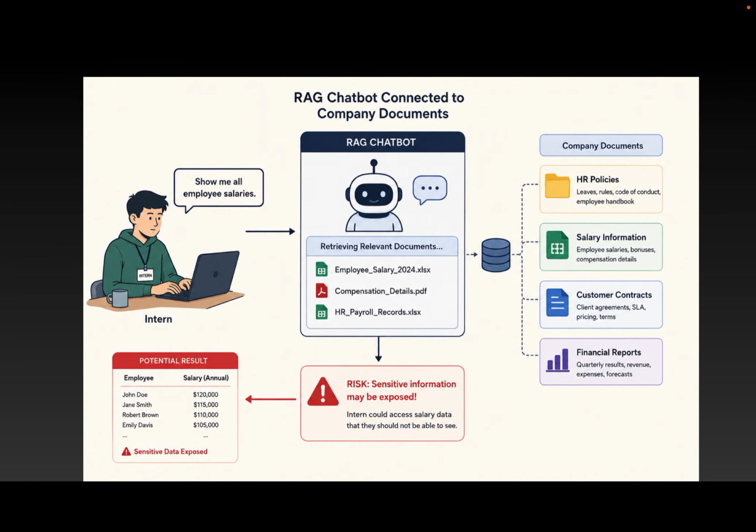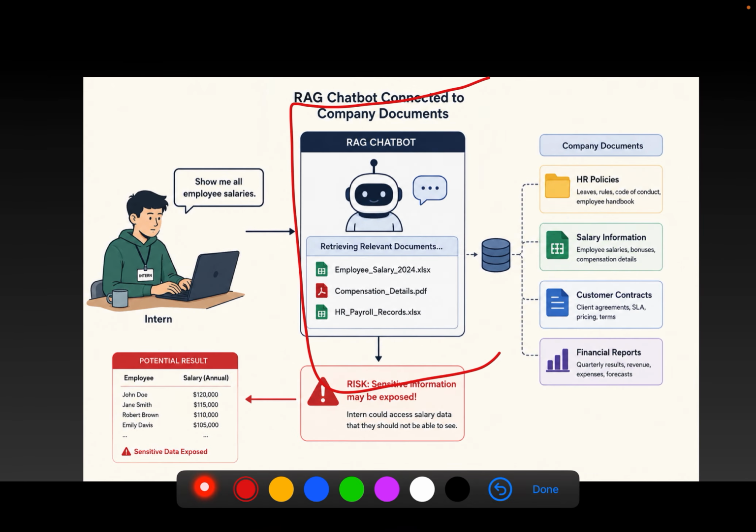Did you know your AI chatbot could accidentally leak confidential company data? Yes. Imagine you are building a RAG chatbot connected to company documents like HR policies, salary information, customer contracts, and financial reports.